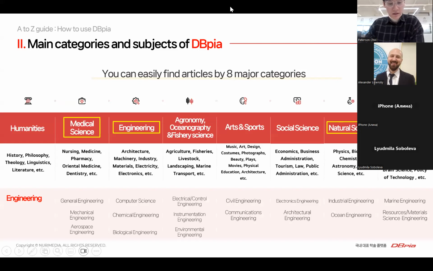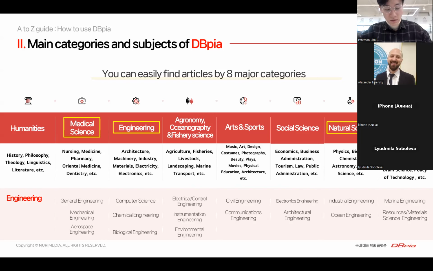And as you can see, these are the main 8 categories for you. Of course, there are subcategories for better classification. Among the 8 categories, I have marked 3 subjects that you might be interested in. For example, I want to introduce engineering as a main subject to show you that there are many subcategories of engineering. As you can see, there is general engineering and also computer science, electrical control engineering and so on. If you are interested in engineering, please look around some content in these subcategories.